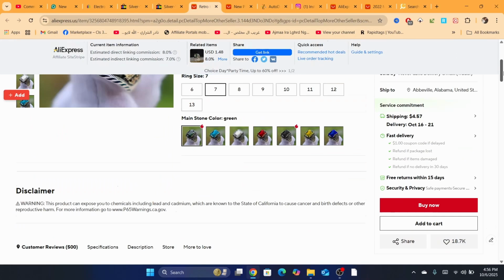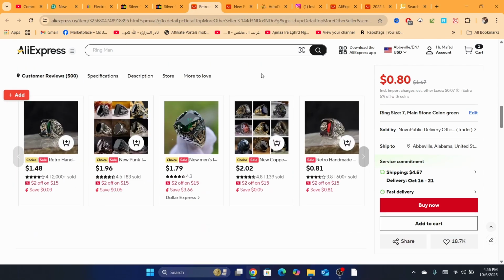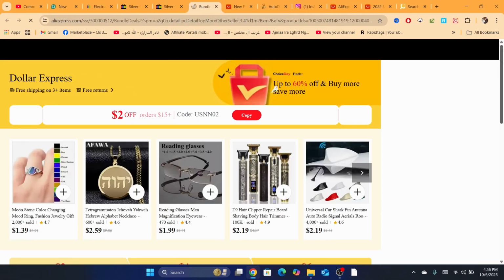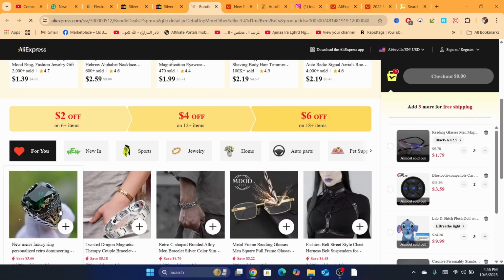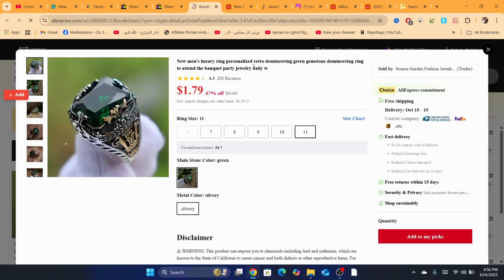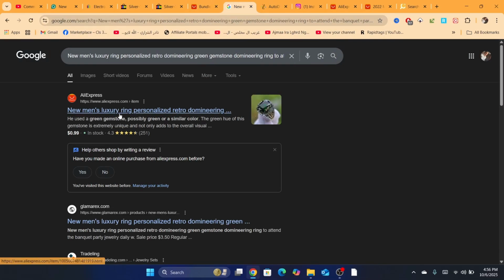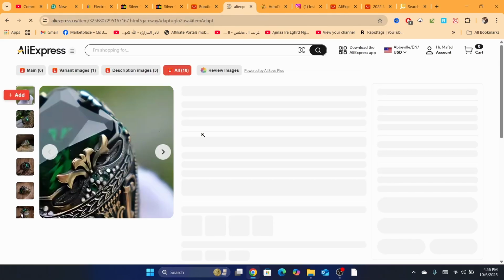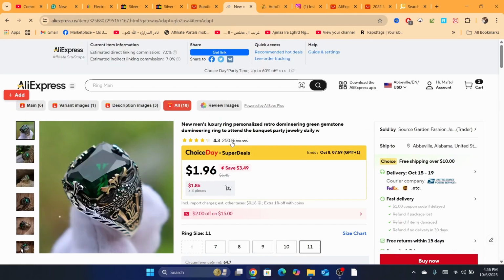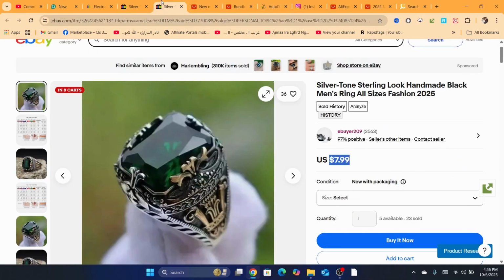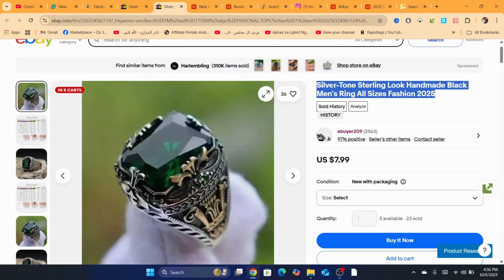No, you can just scroll down and you will be able to find even better, cheaper prices. For example, this one, I'm going to click on this one, and I'm going to search by the title, and then click here, and as you can see, this one is even cheaper. The total price including the shipping is $4, so that will leave us with around $2 profit.